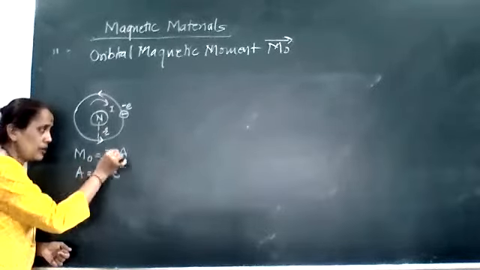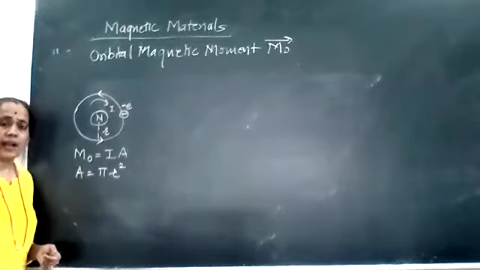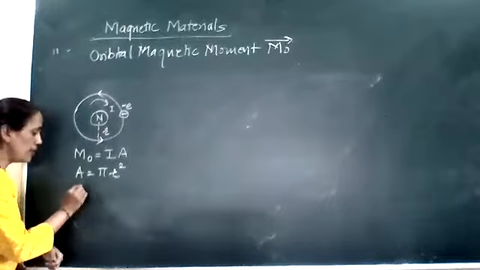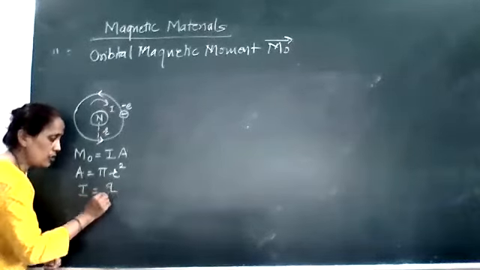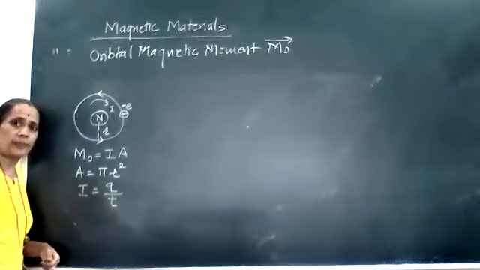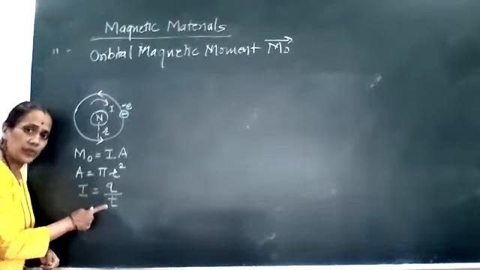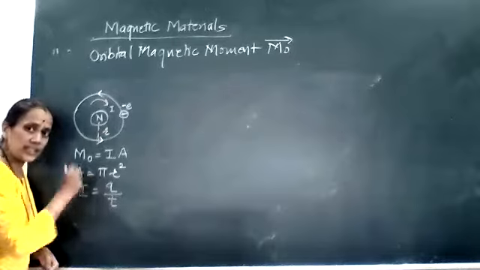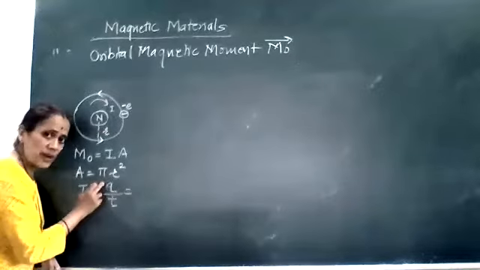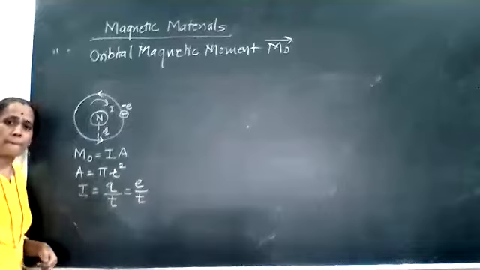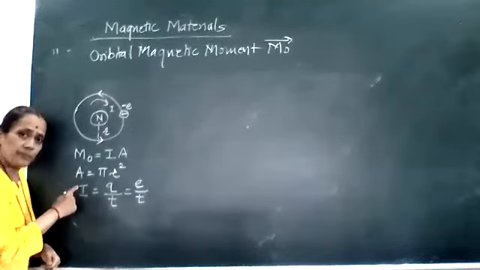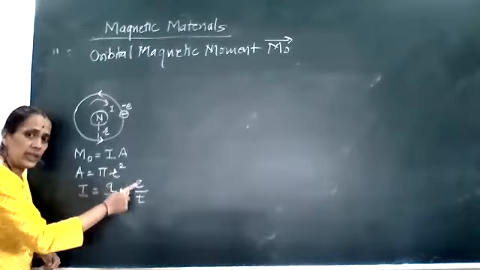Clear? Now to write for this current, I can take the help of current definition. Current I is nothing but your charge upon time, rate of flow of charge with respect to time. Here, charge is nothing but electron. So I can replace Q by E, so it is E by T. So what I am getting? Current I is equal to E upon T.